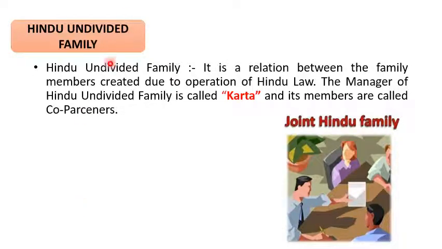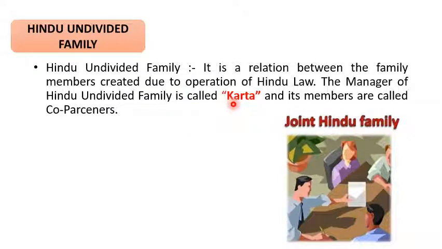The next assessee is the Hindu undivided family. A Hindu undivided family means a joint Hindu family business. It is a relation between the family members created due to the operation of Hindu law. The manager of the Hindu undivided family is called the Karta.